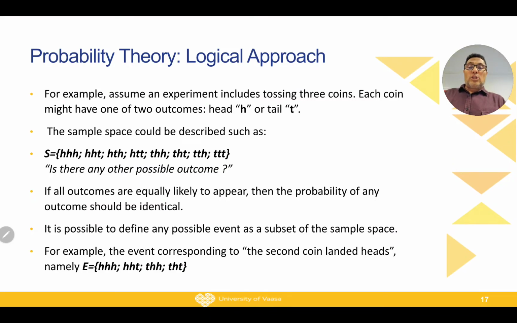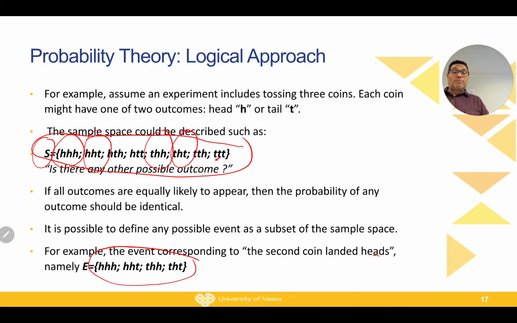Now this is the logical approach, as I mentioned. For example, if we throw a coin 3 times, then this will be the sample space. The sample space will be head, head, head, head, head, tail, up to tail, tail, tail. So we will have 8 outcomes. This is the sample space. Now if I ask you what is the probability that the second coin landed head, then this is one, this one 2, this one 3, and this one 4. So we will have 4 outcomes where the second coin landed head.